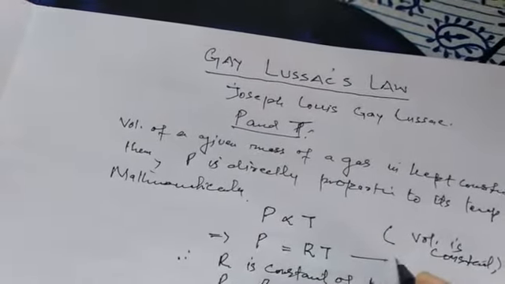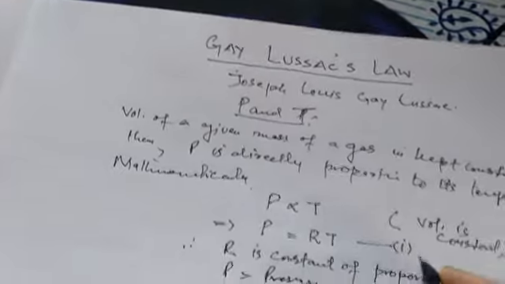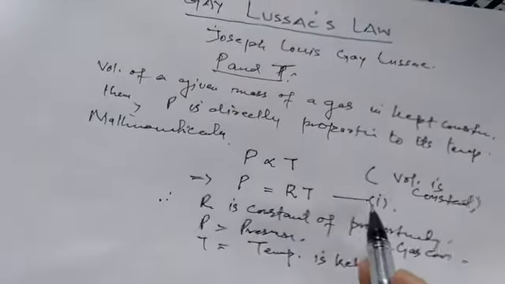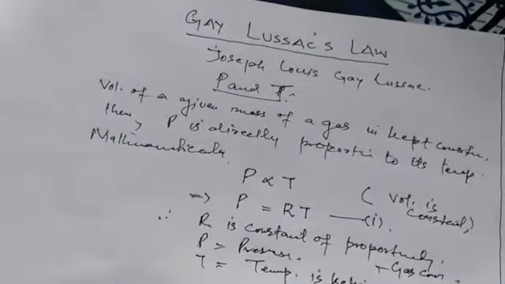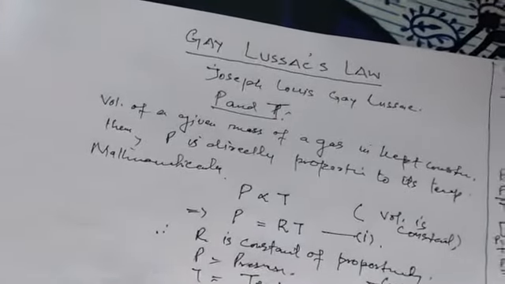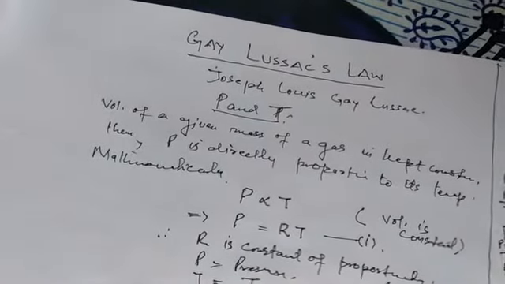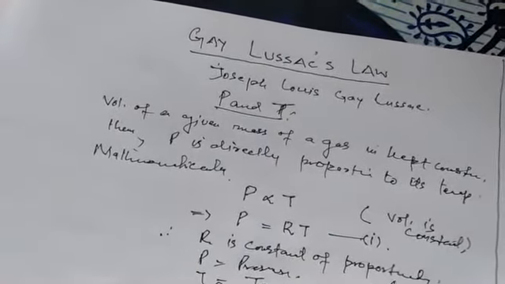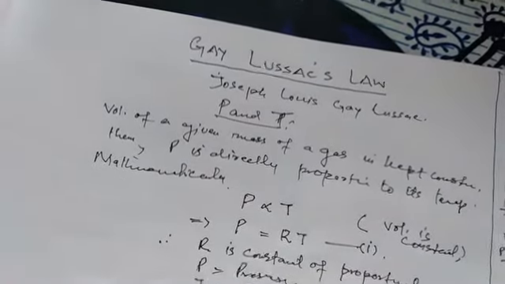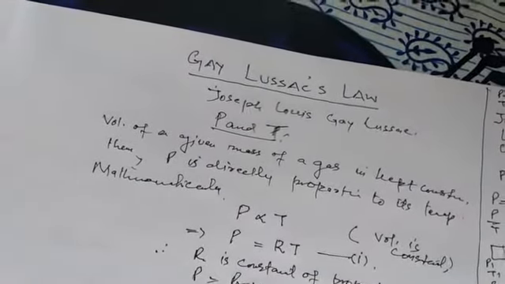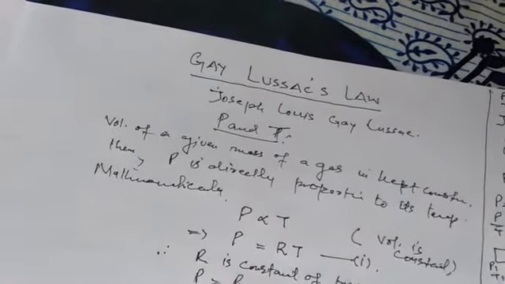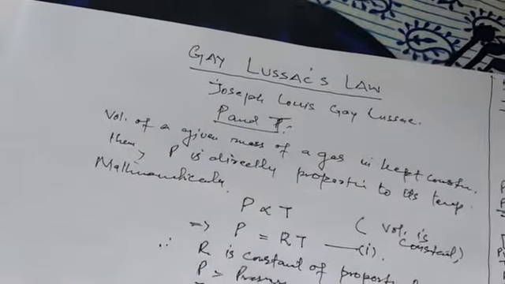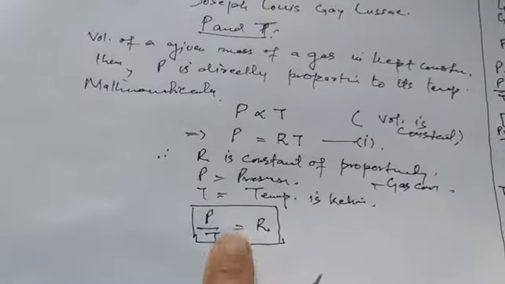This is equation first, if we name it as first. Further solving this equation, we can get: pressure upon temperature is always a constant. So this expression is Gay-Lussac's law. This is the mathematical expression for Gay-Lussac's law: P upon T is equal to R.